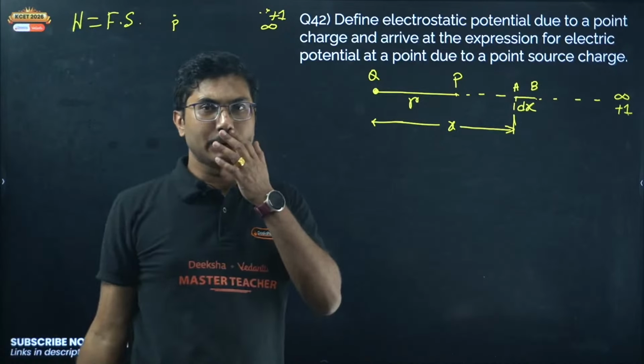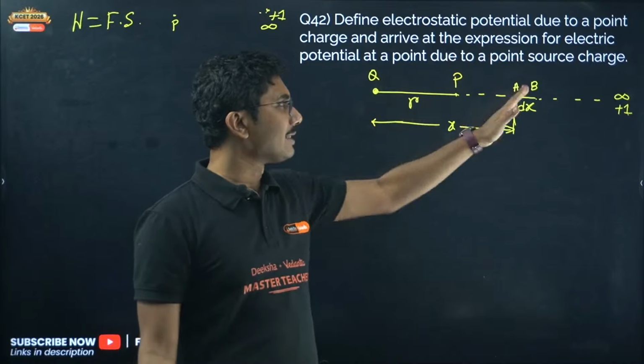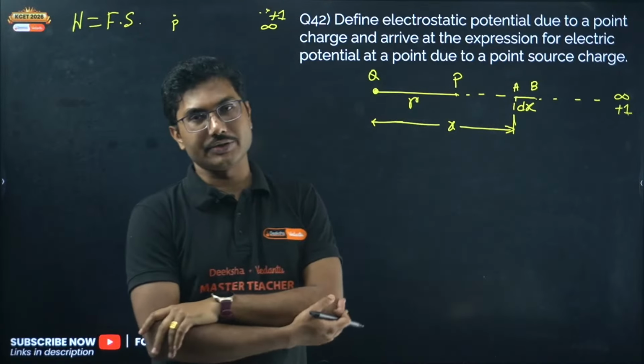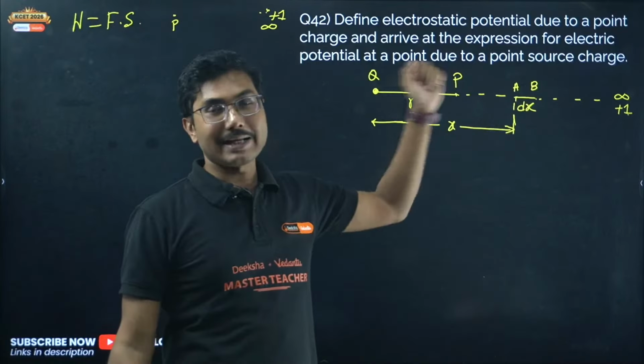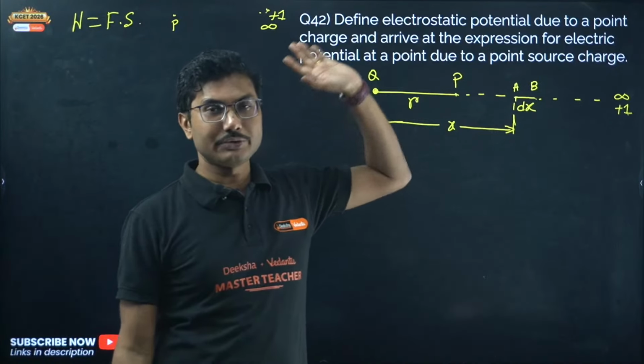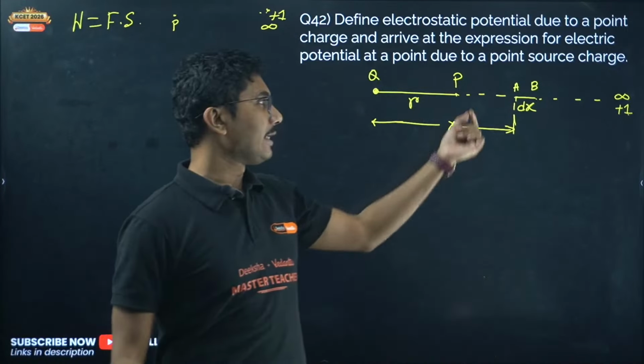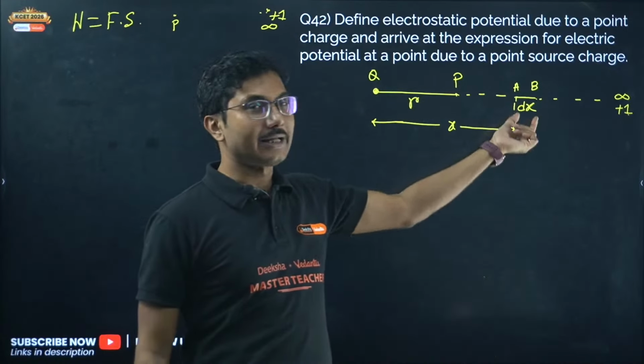Now here one major problem is that force is not constant. Why? Because force is proportional to 1 upon r square, Coulomb's law. So as the distance is changing, force is also changing. You cannot simply apply this equation and calculate the total work done. You have to use the method of integration. Integration means taking small portions and adding them together to calculate the total work done. So how to do that?